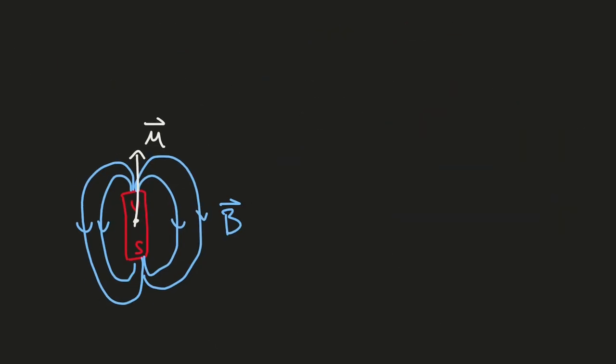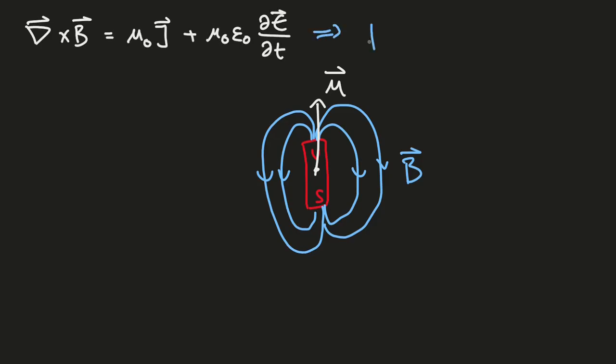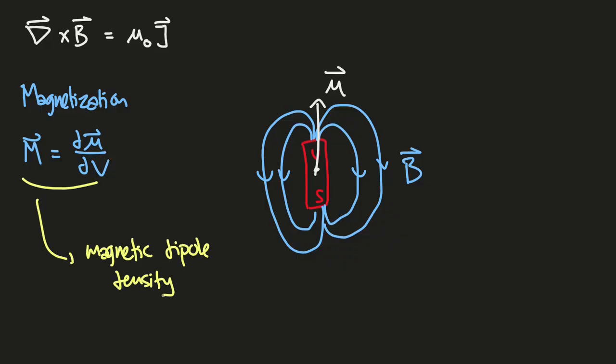So here, we return to the magnet model and the Ampere-Maxwell law for magnetic field like this. Here, we take the pure magnetic case as E equals 0 vector. So the E vector in the Ampere-Maxwell law here vanishes. And then we define magnetization as M capital vector, equal to this differentiation of the mu vector with respect to volume, analogous to polarization, as magnetic dipole density.